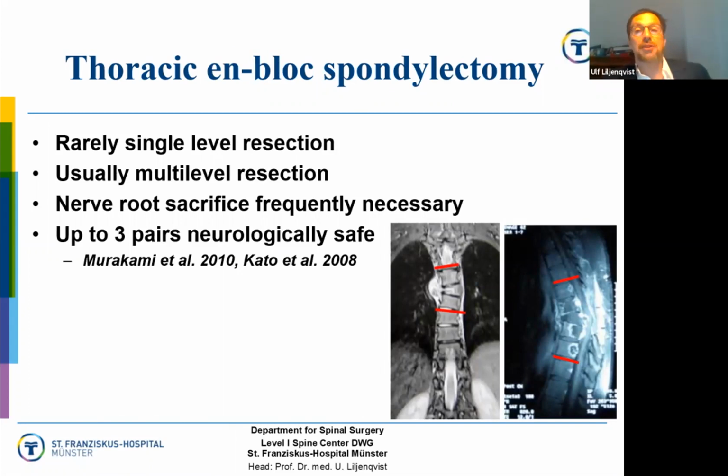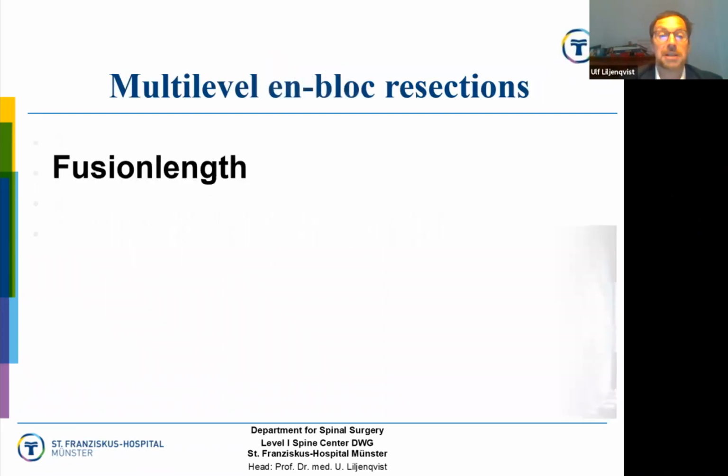So commonly, thoracic en bloc spondylectomies are rarely single-level resections, but in most cases multi-level resections. So a nerve root sacrifice is frequently necessary. We know from studies from Japan that up to 3 pairs are neurologically safe. If you have to do more than that, you might end up in ischemic paraplegia. Here are just a couple of examples of osteosarcoma or Ewing sarcoma with multi-level resection.